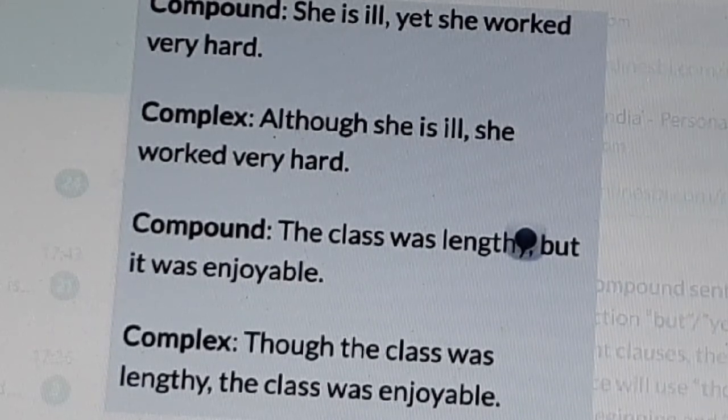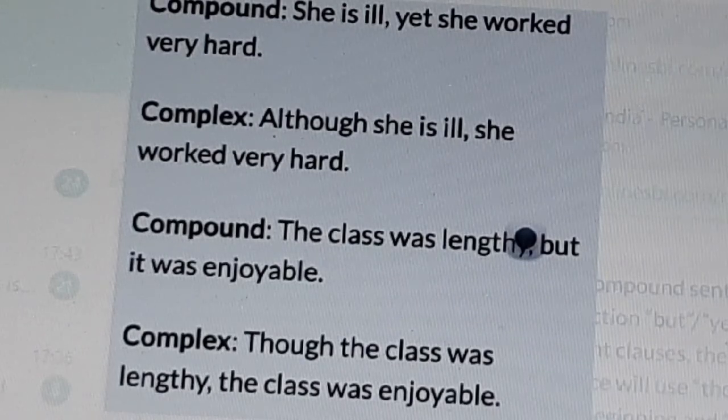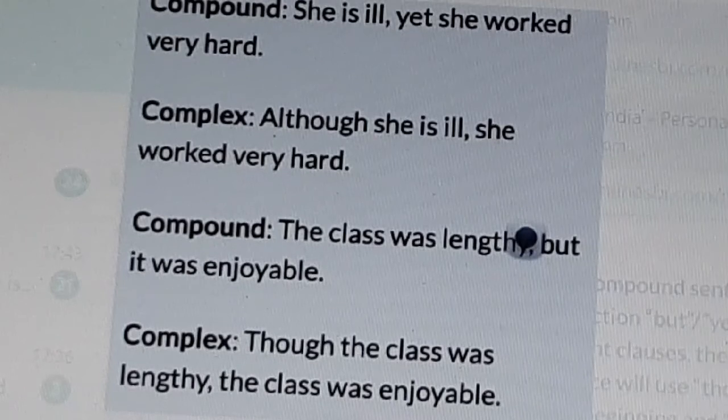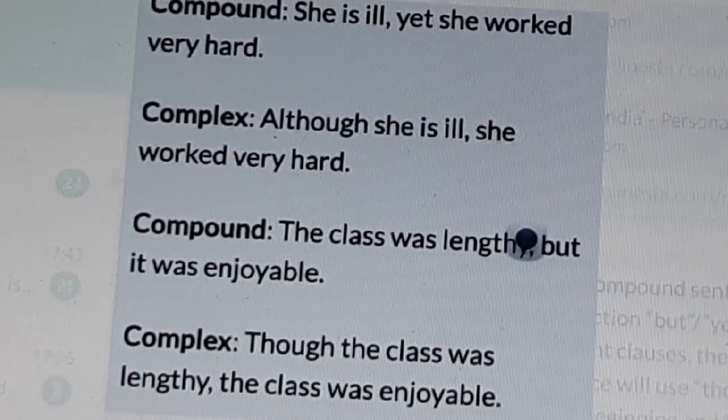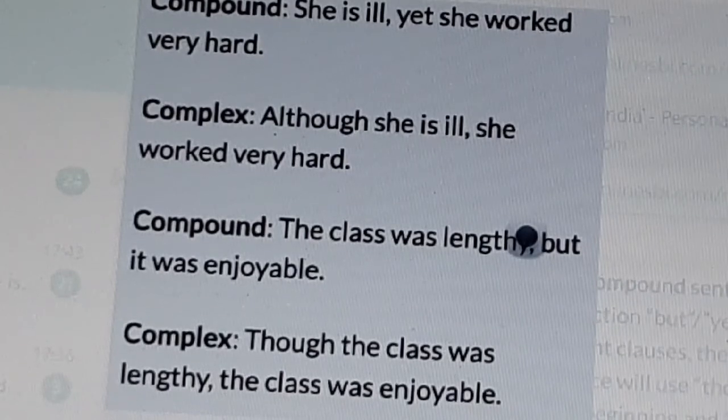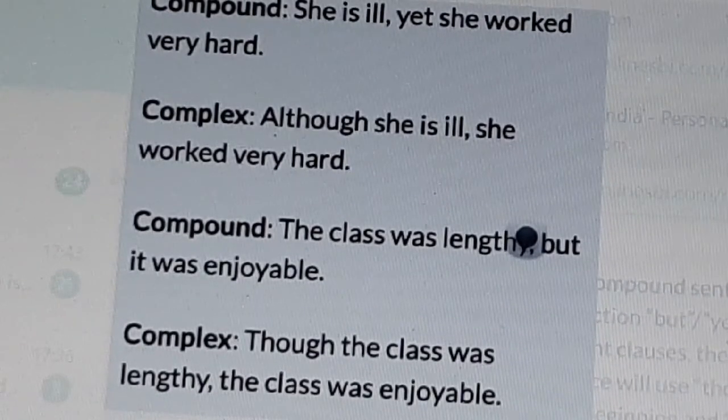Another example: the class was lengthy, but it was enjoyable. Here, in complex sentence, instead of "but" we are using "though". Though the class was lengthy, the class was enjoyable.